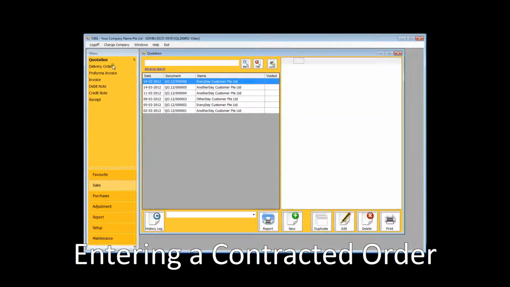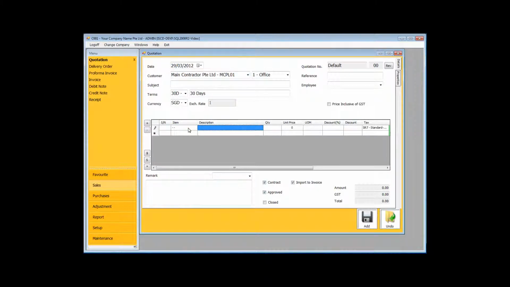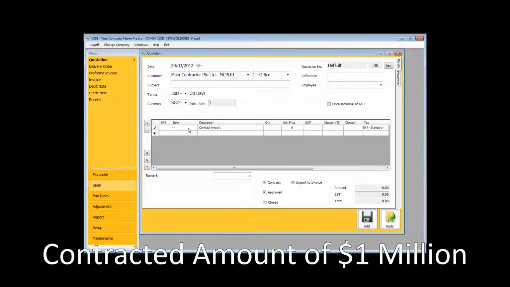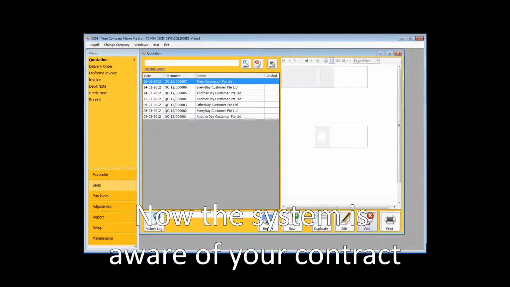Once you have secured a contract, you can enter it into the system for monitoring. Let's say you have a contracted amount for $1 million. Simple as that. Now the system is aware of your contract value.